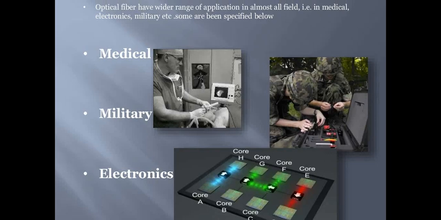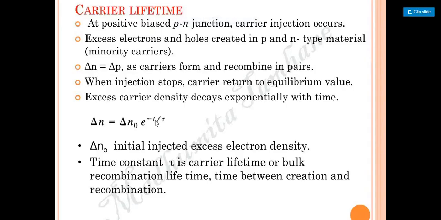Using this particular formula, students, come back to the same concept of carrier lifetime that we covered in the previous session. Carrier lifetime is nothing but delta n is equal to delta n naught e power minus t by tau, right? What is tau indicating over here? It is indicating the carrier life or bulk recombination lifetime, that is between the creation and recombination. This time actually depends upon how much carrier you have created and how much you have recombined.